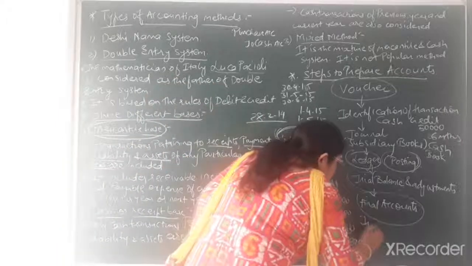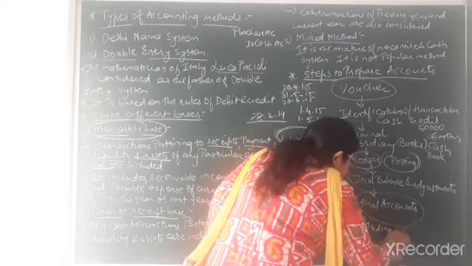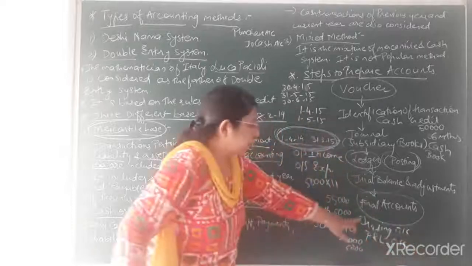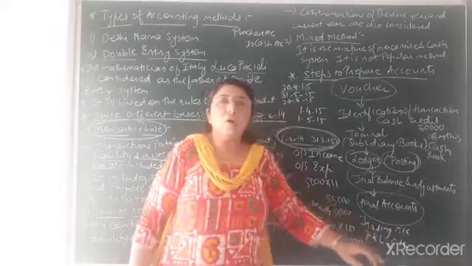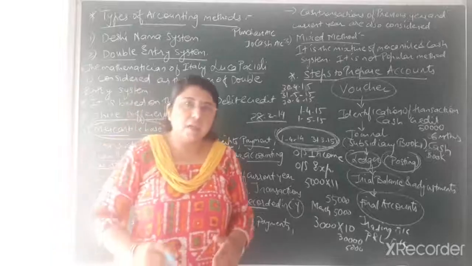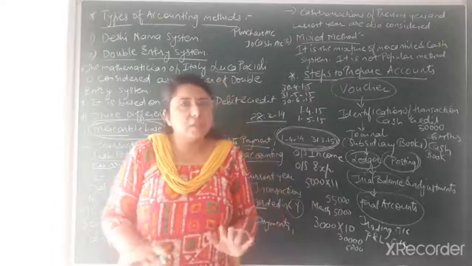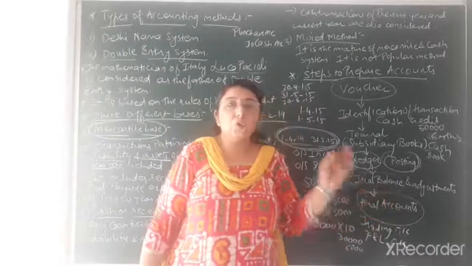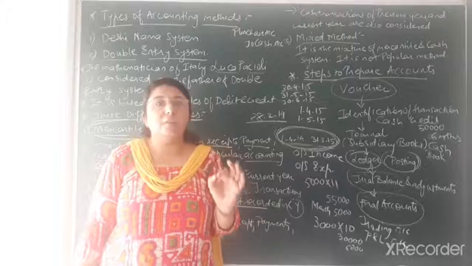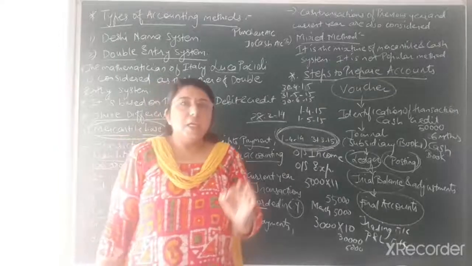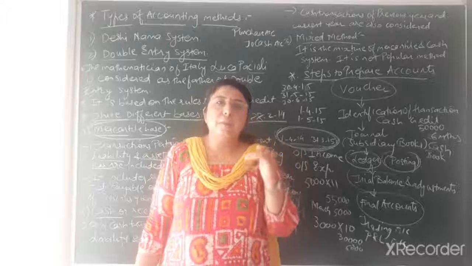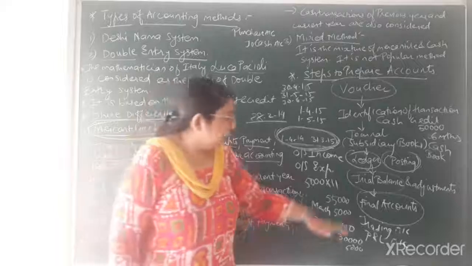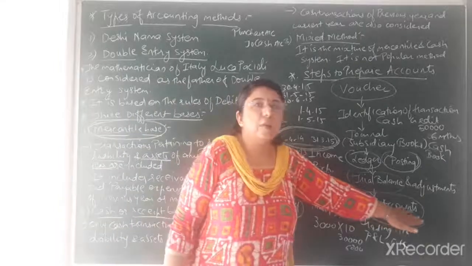Now in case of final accounts, you have to prepare basically two accounts and one statement. That is trading account, then afterwards P&L account, and the third one, that is balance sheet. Now what is trading account, what is profit and loss account, you will not understand the concept at present. You only have to understand that by preparing the final accounts you get the idea about the financial position of the business. It means what profit or loss the company or the firm has incurred at the end of any accounting year. That idea you can get only by preparing the final accounts.